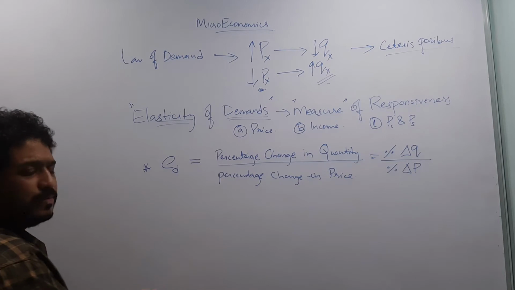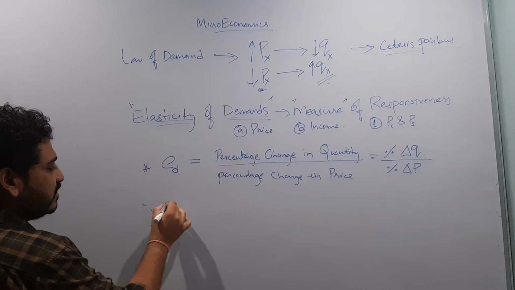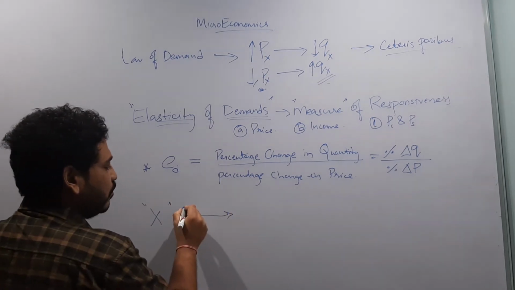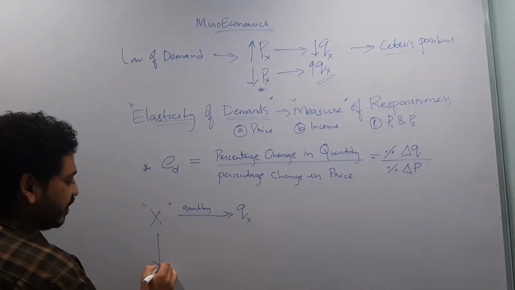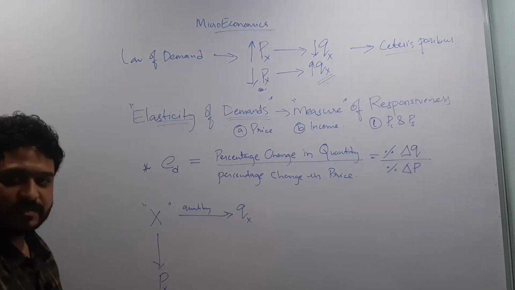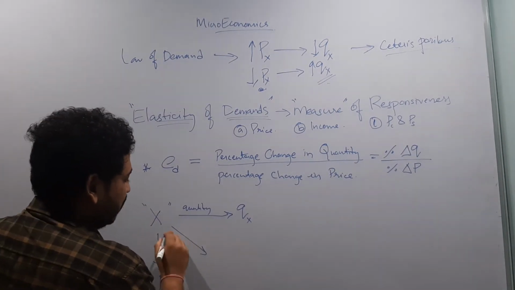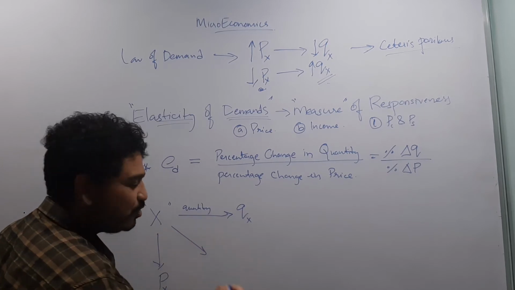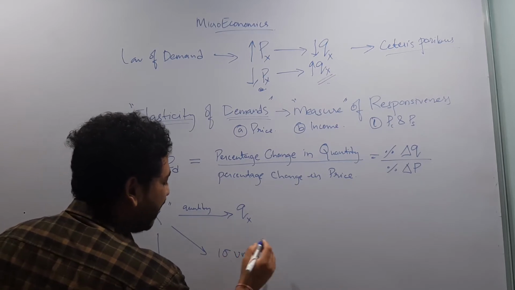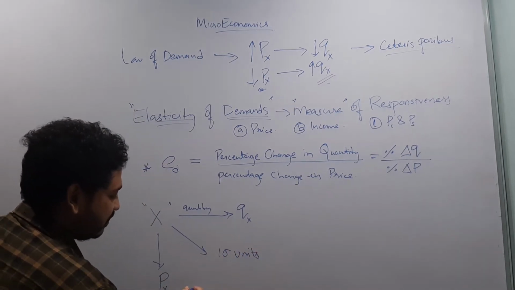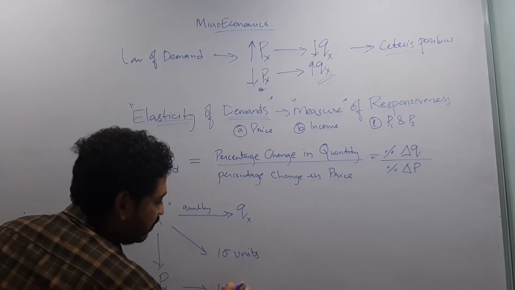So now let us assume that the consumer was initially consuming good X. Let the quantity be denoted by Qx and the price by Px. Let us assume he was consuming 10 units of this commodity at a price of 100 rupees.